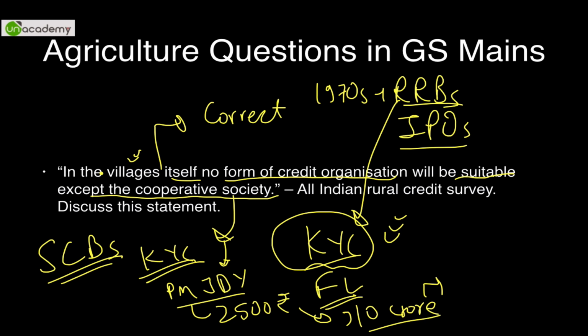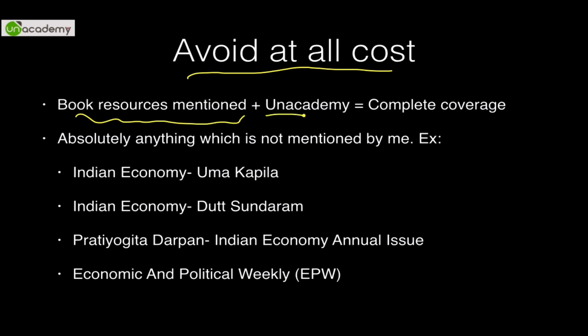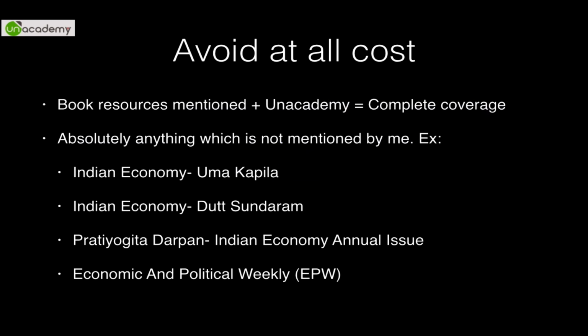So I hope you got something from it. Avoid these books at all cost. Like book resources mentioned plus Unacademy tutorials. Even if you don't read any book from now, Unacademy tutorials will have complete coverage of economy. You just need to focus on current affairs. You can avoid Dutt and Sundaram. You can avoid Pratiyogita Darpan. To a certain extent, you can avoid Economic and Political Weekly also. Uma Kapila you may or may not read depending upon your taste. If you have time, go for it. If you don't have time, don't go for it.